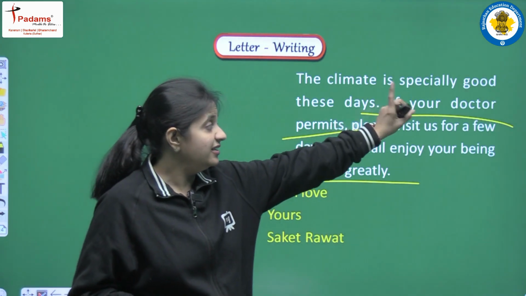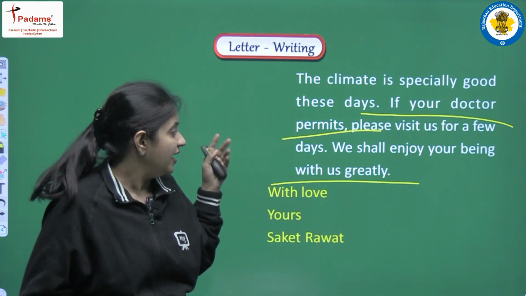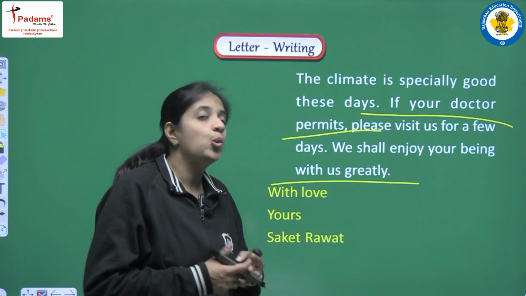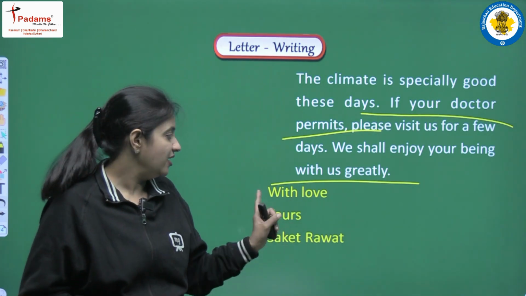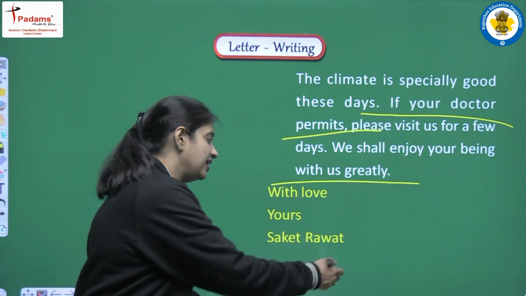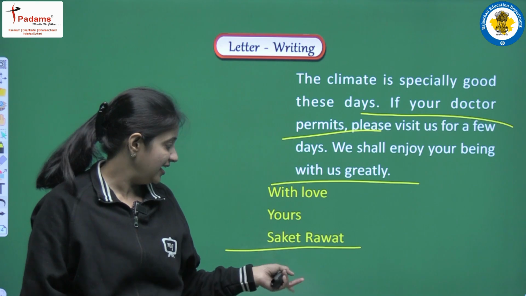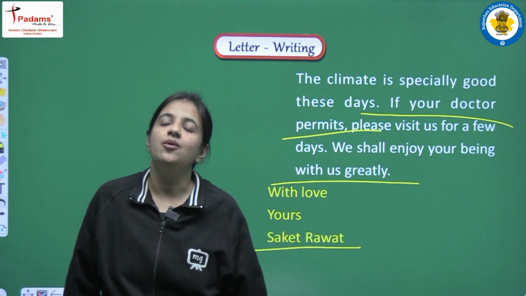But yes, we are adding this also, that if your doctor permits. Then we are writing that we shall enjoy your being with us greatly. And now at the end of the letter we are writing with love, yours, and the name of the person that was given to us in the question, that is Saket Rawat. So in this manner we can write a perfect letter.